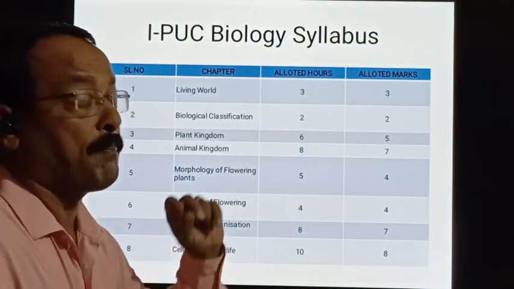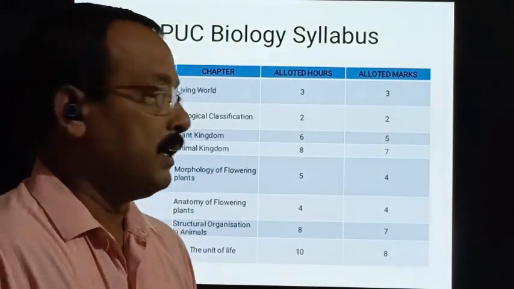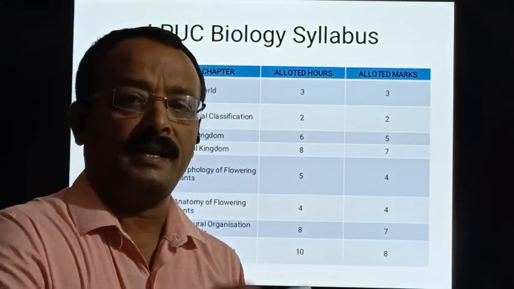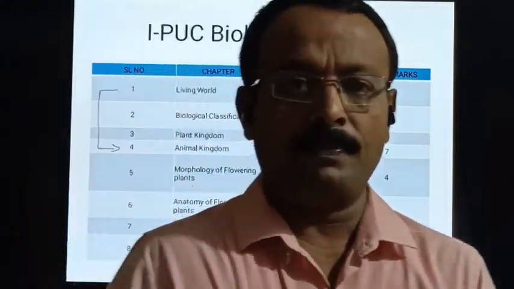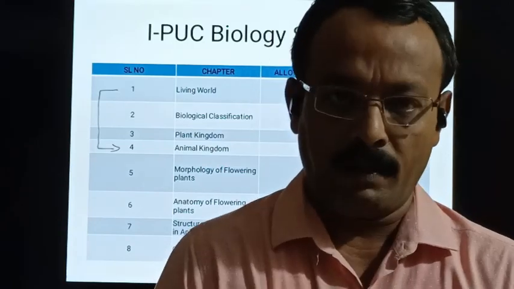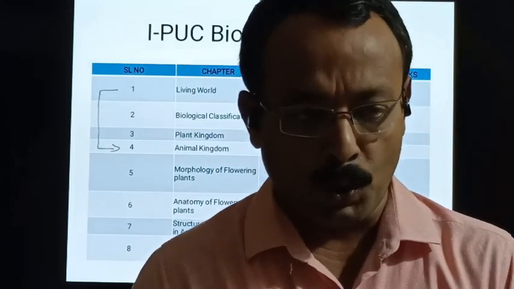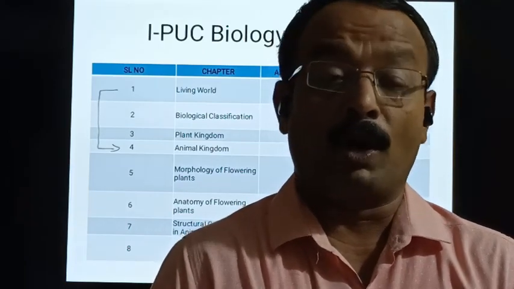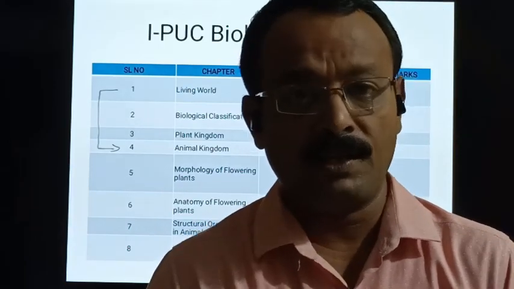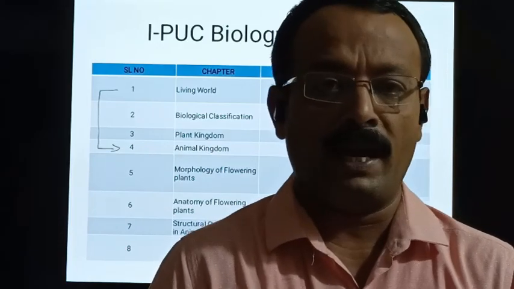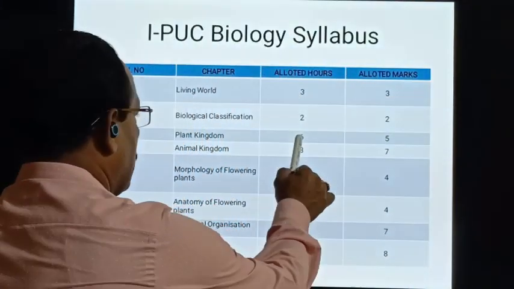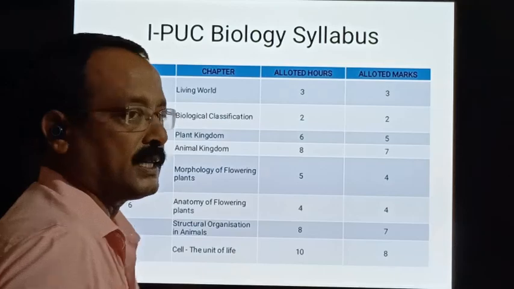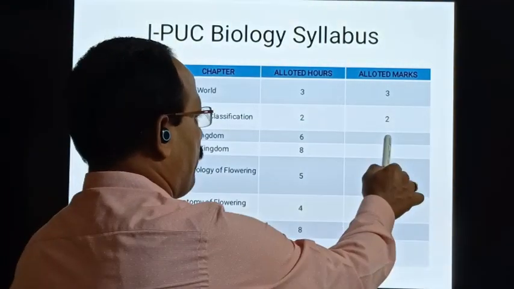The third chapter is Plant Kingdom. In this chapter we study the entire plant kingdom. It may be protozoans, it may be algae, bryophytes, pteridophytes, gymnosperms and even angiosperms. The allotted hours is 6 hours and the weightage is 5 marks.